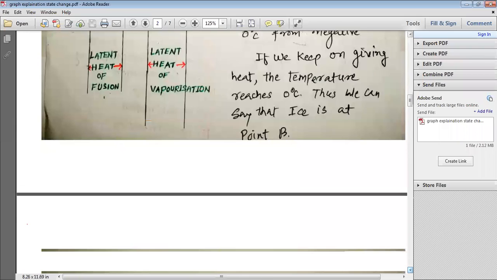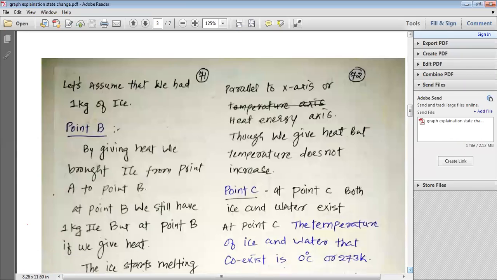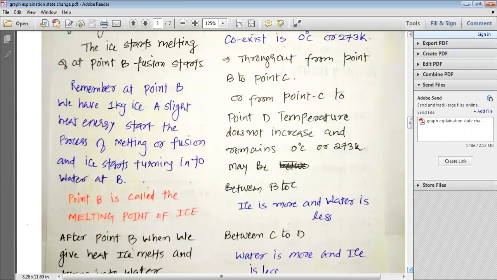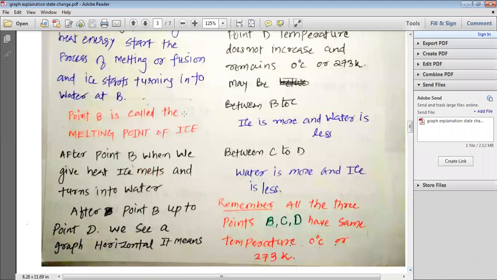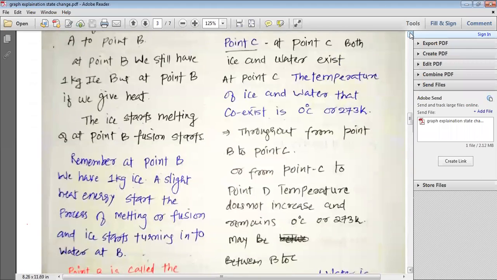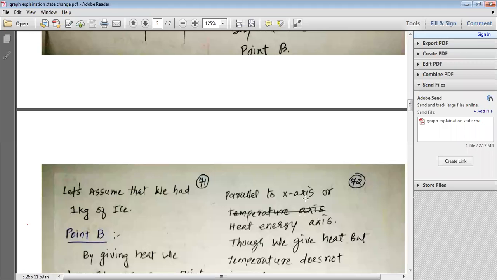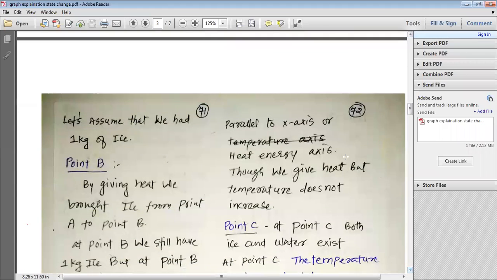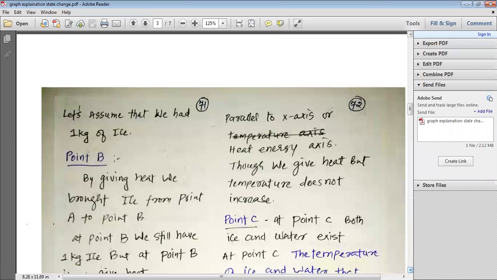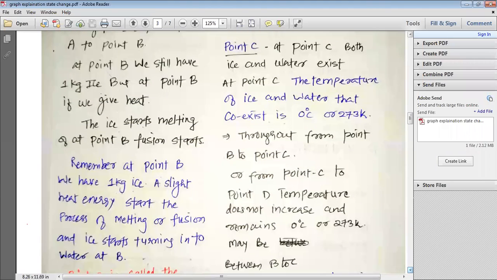Now we are going to study the next point, that is, we go from point B. After point B up to point D, we see a horizontal graph. It means it is parallel to the x-axis or heat energy axis. Though we give heat, the temperature does not increase. Now we will think about point C.